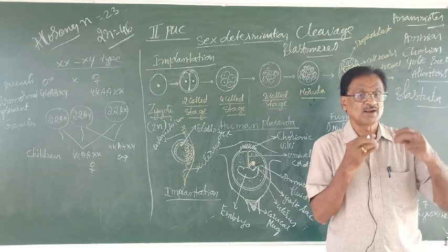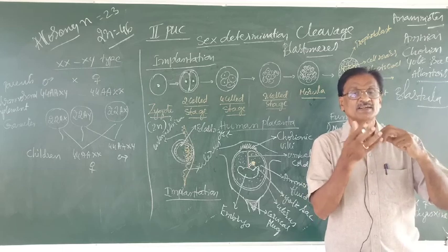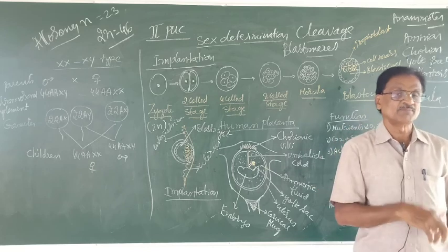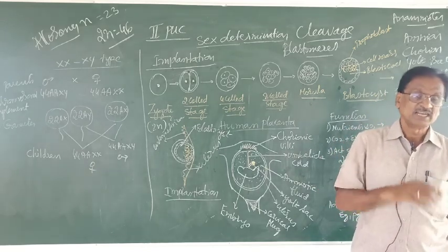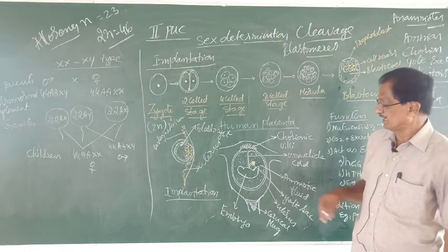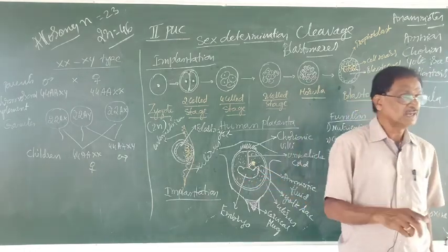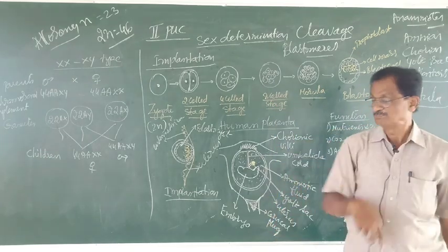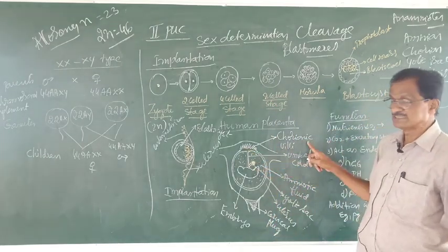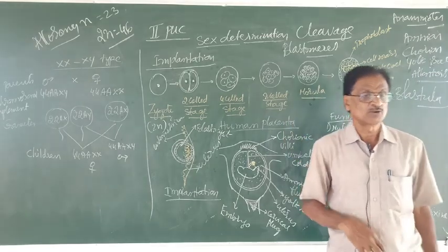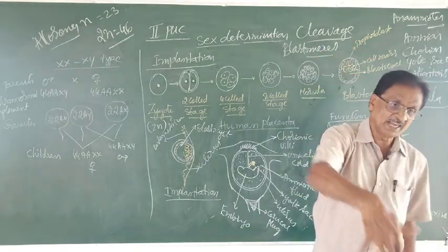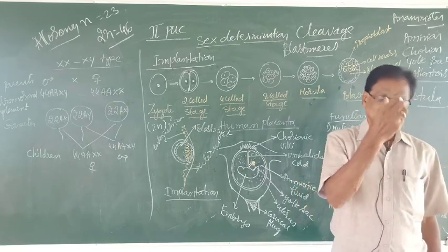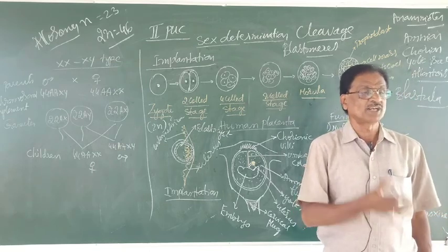The umbilical cord connects with the maternal tissues and provides whatever is required to the embryo, and also helps in removing the metabolic waste, carbon dioxide, from the embryo into the maternal blood. And then you can see the chorionic villi. The chorionic villi penetrate into the uterine wall and help in the fixation and also help in drawing the nutrients whatever required.